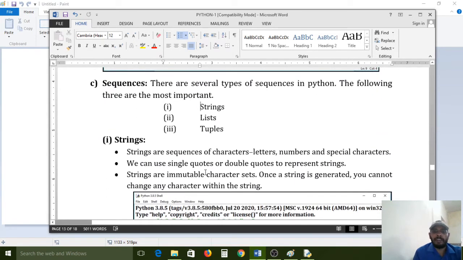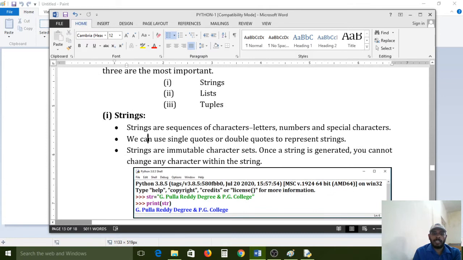Sequences. There are several types of sequences in Python. The following three are the most important: strings, lists, tuples. Python supports a number of sequences, but these three are very important. So first, let us understand the strings data type.